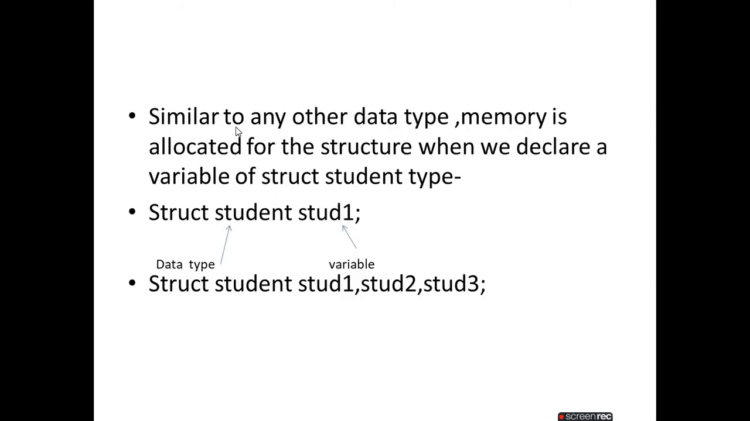Now, similar to any other data type, memory is allocated for the structure when you declare a variable of struct student type. I am trying to say that when you declare the structure, at that time no memory is allocated.